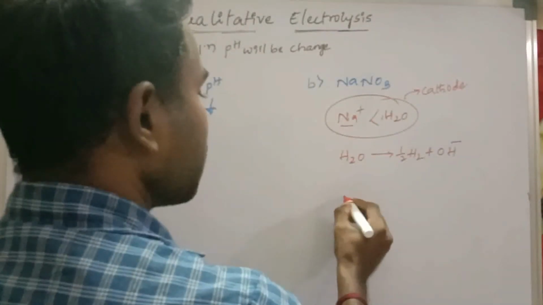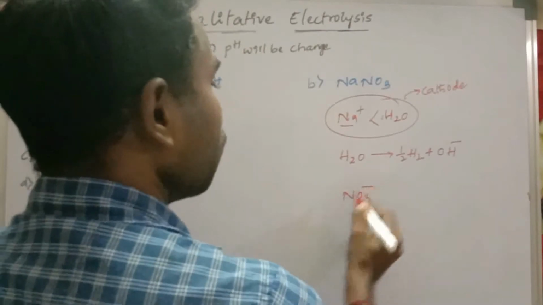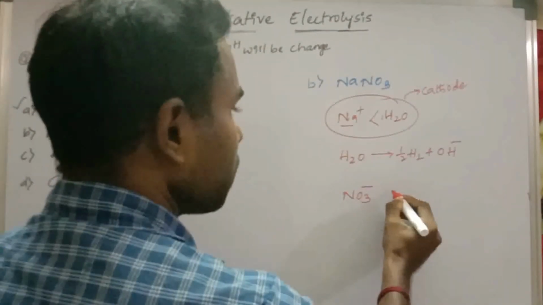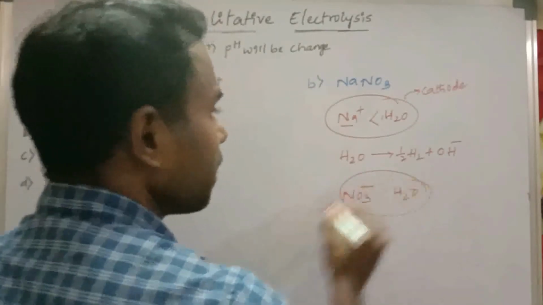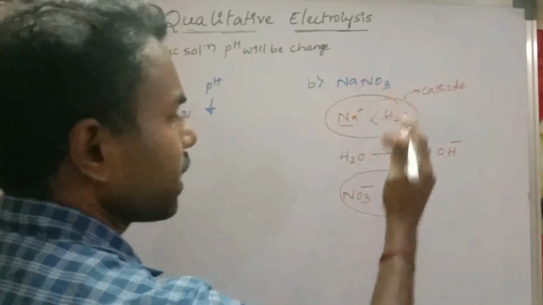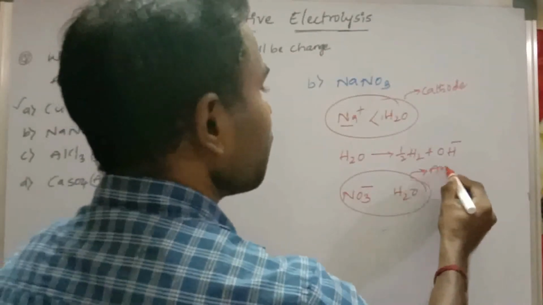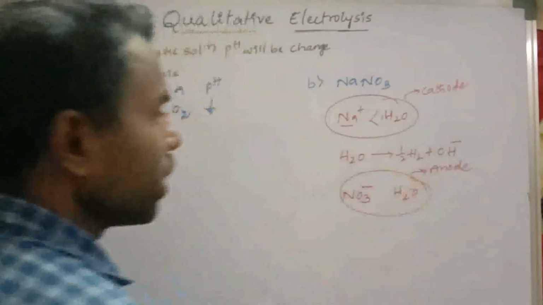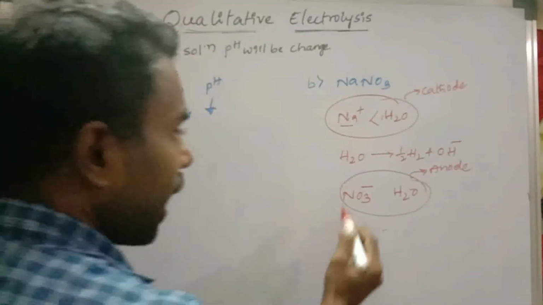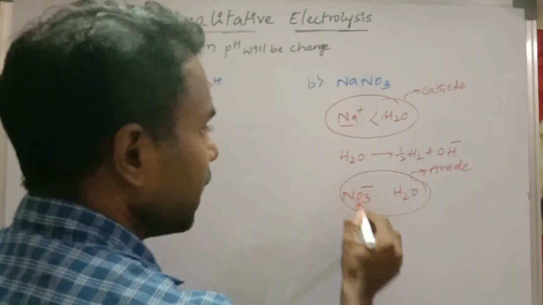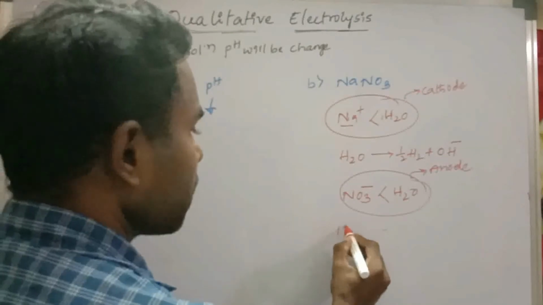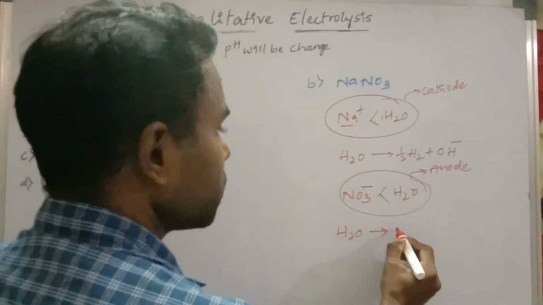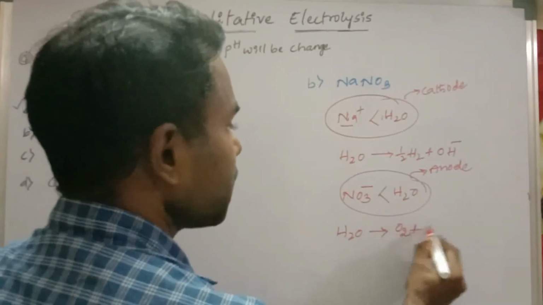Next, at anode electrode, what are there? NO3 minus, and next one what? Water. So this is the competition at anode electrode. They want to deposit at anode electrode. Means NO3 minus has less oxidation potential compared to water. Then water will undergo oxidation by releasing oxygen gas.